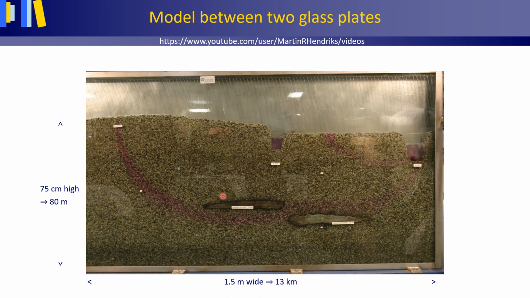To the left, we have a higher part of the landscape, and to the right, we have a lower, flat part of the landscape. It rains, as you can see at the top, and water moves out of the model in a small stream in the middle and a river to the right. From the back of the panel, a coloring dye is injected into the system at 2 locations, here and here. This enables us to follow the groundwater flow pathways. The water table is approximately as I'm now indicating with the pointer.